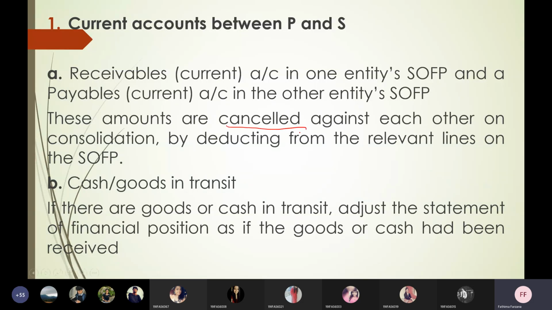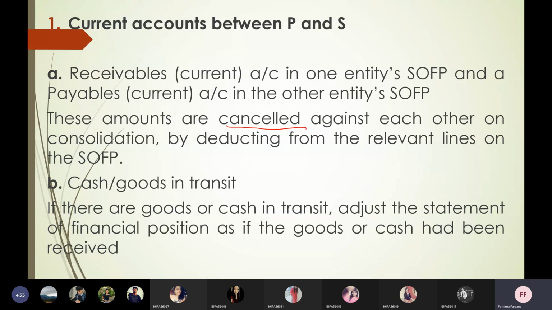You should not show them in the consolidated statement. If I've sent 5,000 worth of goods to my subsidiary, my subsidiary has to pay me. So for the parent, it is a receivable. For the subsidiary, the same 5,000 is a payable. Both should be excluded from the consolidated financial statement. You have to deduct 5,000 from both columns.